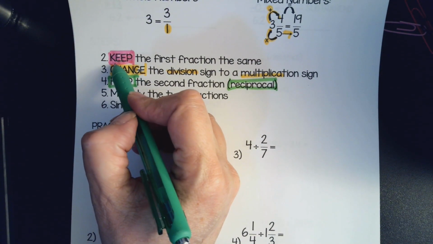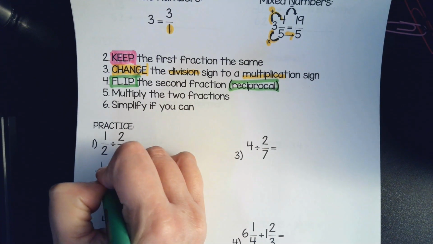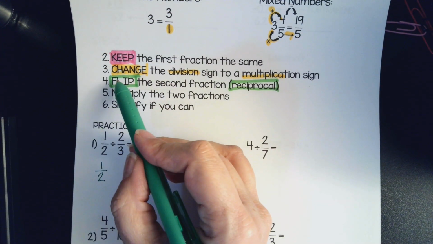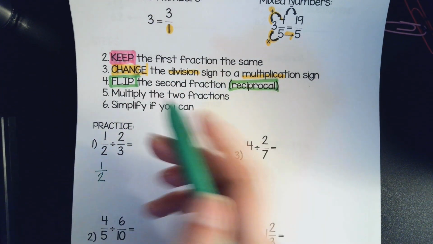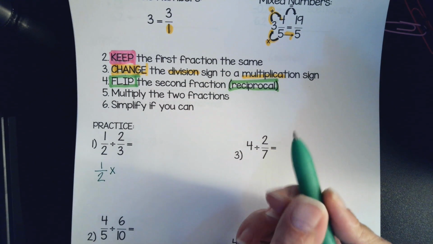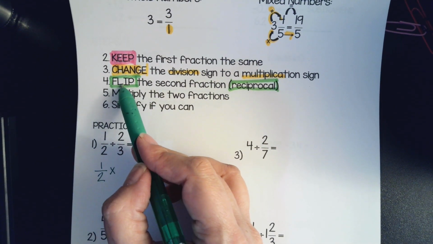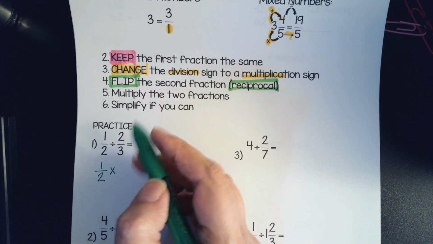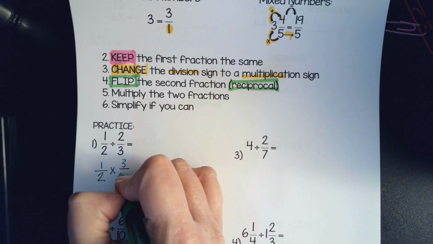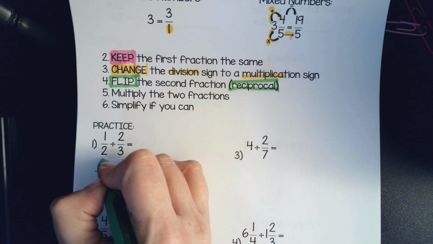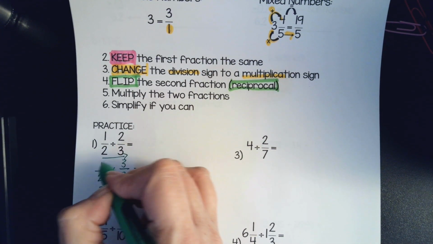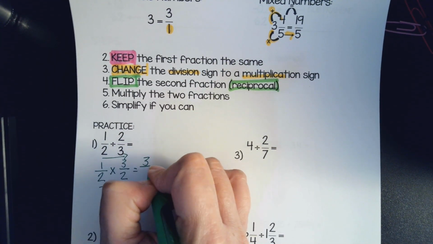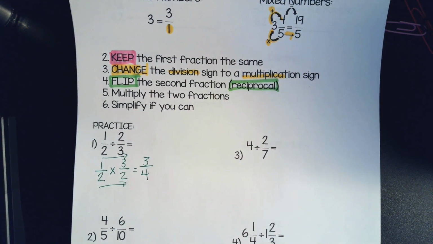Follow the rules. Keep the first fraction. Keep 1/2. Second rule, change the division sign to multiplication. Okay, done. Fourth rule, flip the second fraction. So this is 2/3. So if I'm going to flip him, he's going to be 3/2. And then we can multiply straight across like we've been doing. 1 times 3 is 3. 2 times 2 is 4. It's done.